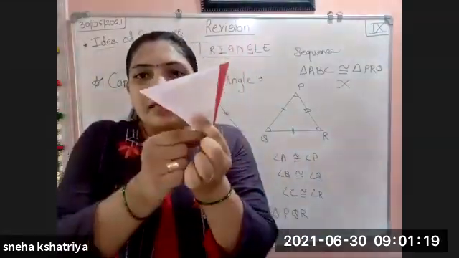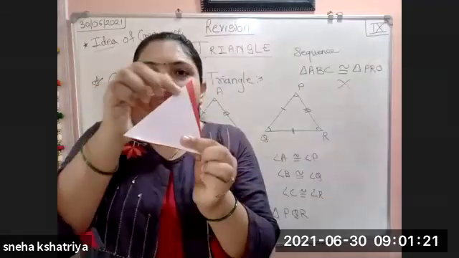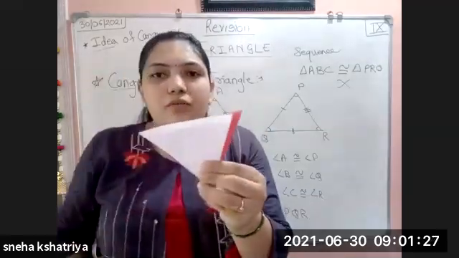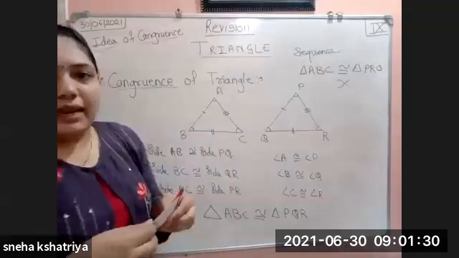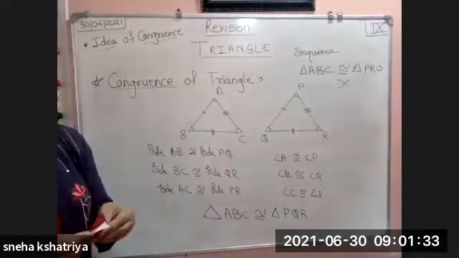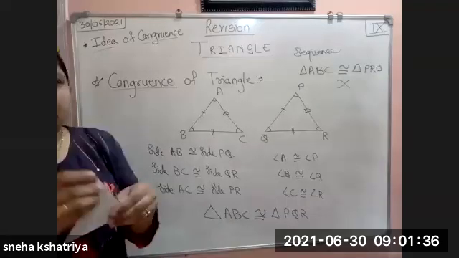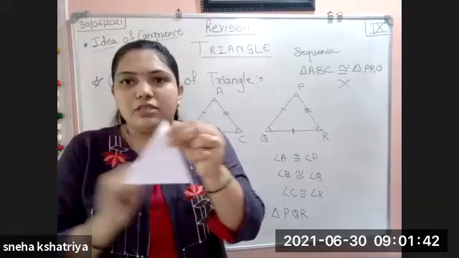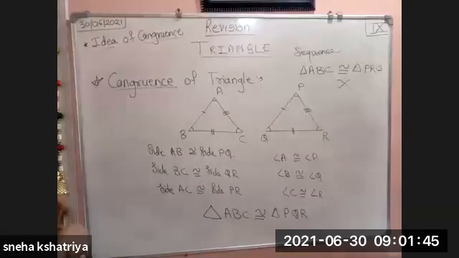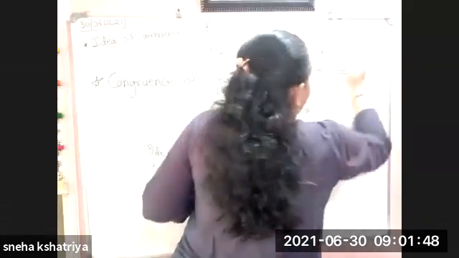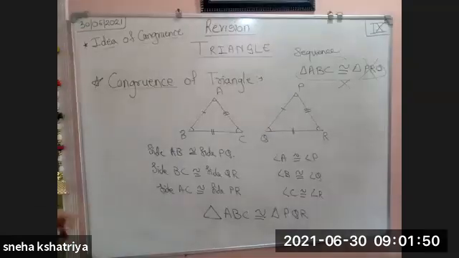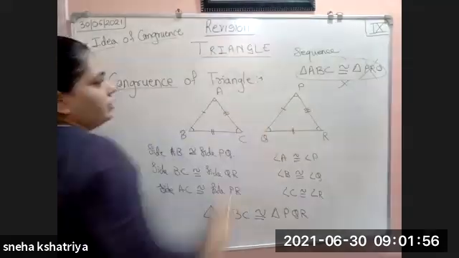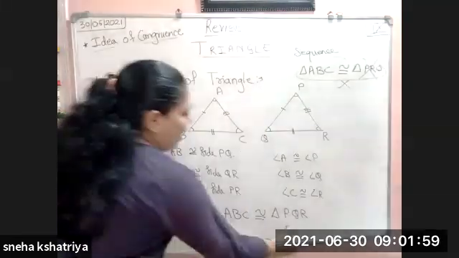So after taking one same vertex, your remaining parts or remaining triangle doesn't come equal or congruent. The remaining triangle is not coming congruent. That's why it is very important that the sequence should be the same. What kind of sequence you are taking, that sequence is very important. If you are taking ABC, then take PQR only. The sequence is very important. So here you have to write PQR, not PRQ. PRQ is wrong, PQR is right.